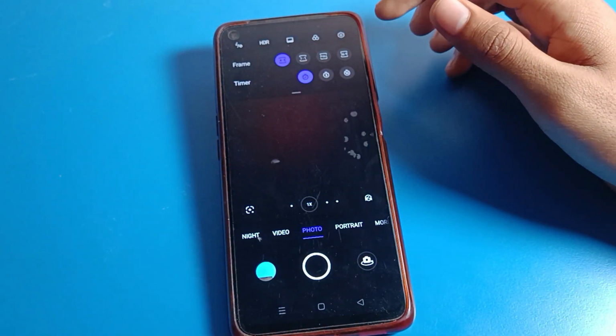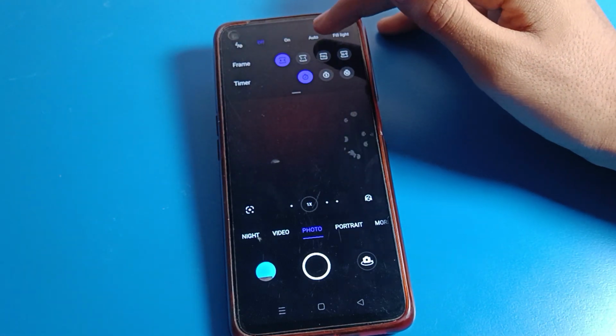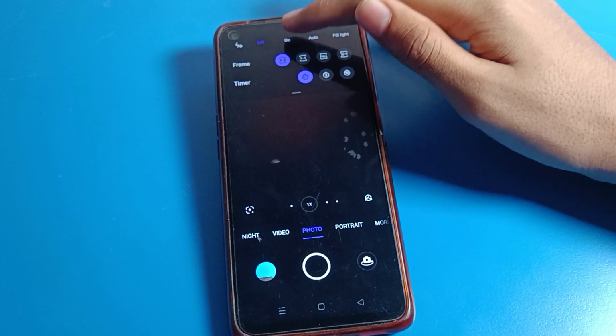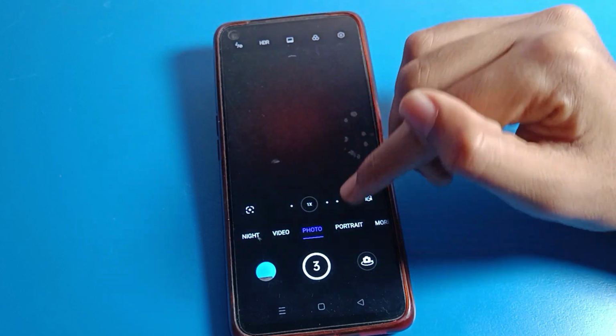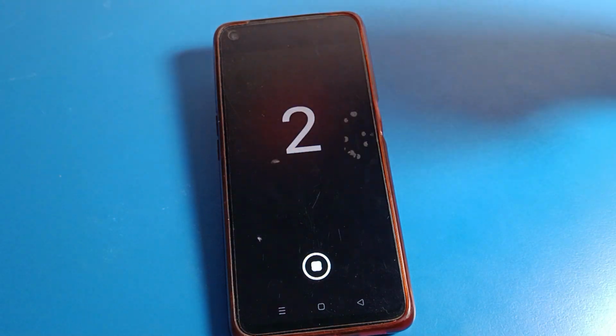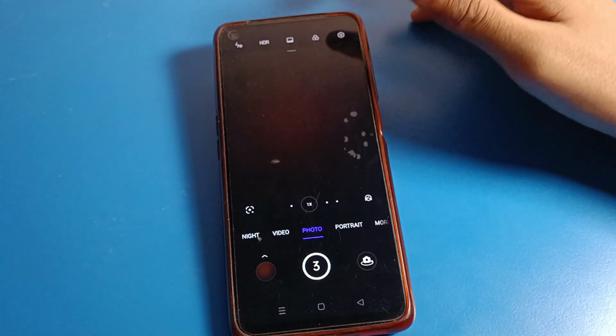Friends, if you want to turn on your flash camera, you can take photos with flash. Click here, auto, flip, direct. Friends, if you want to turn it on, you can turn it on. Friends, you want to set a timer. You can set the timer, and after 3, 2, 1 the photo will be clicked automatically. So like that friends, you can set the timer.